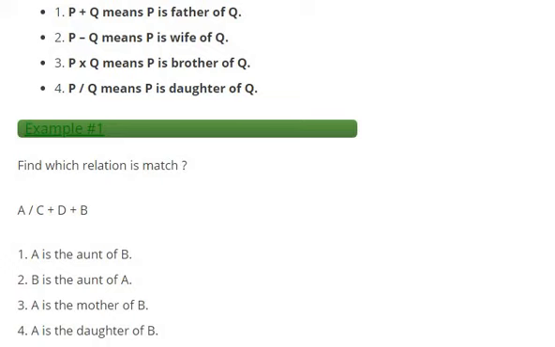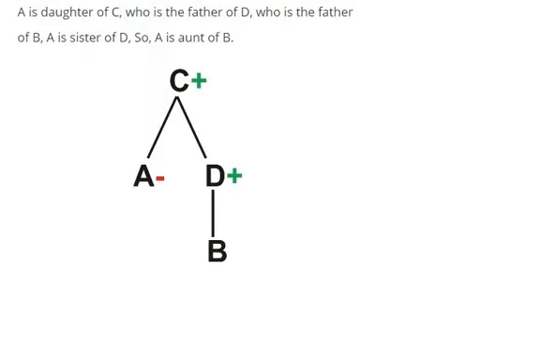So look at example 1. A by C plus D plus B. You need to find the relation. So you need to prepare a diagram like this. So A is daughter of C, and C is father of D. And D is father of B. So A is sister of D. So how is A related to B? A is aunt of B.